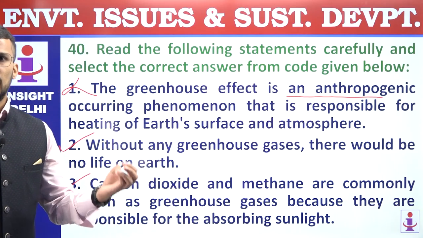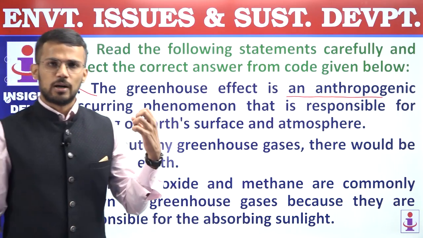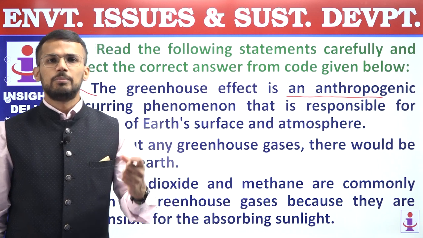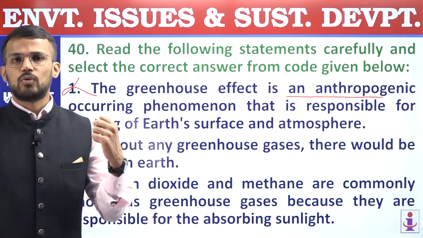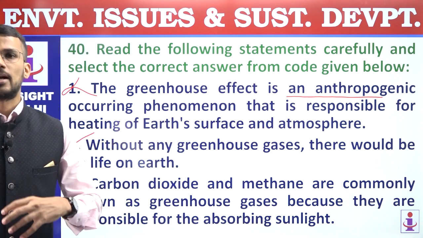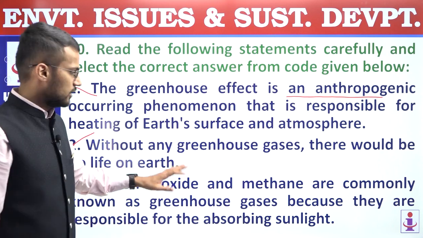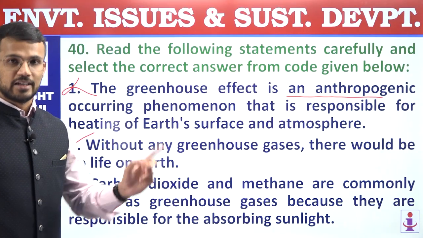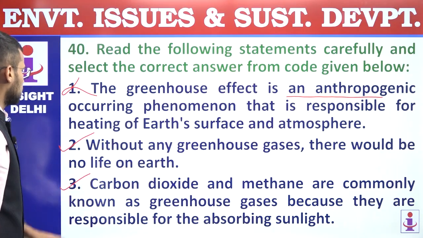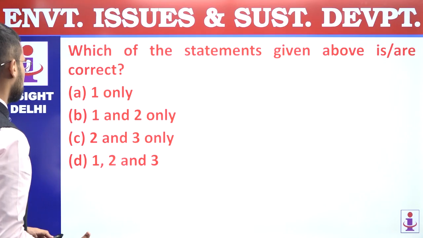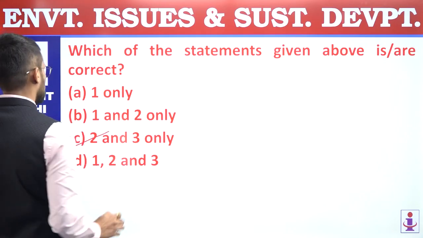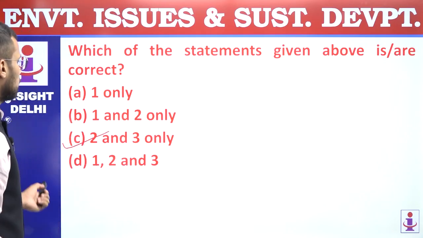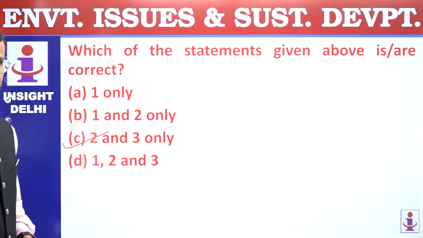Sunlight which is absorbed by Earth's surface will be emitted during night in the form of heat, and that will be trapped by these greenhouse gases. They do not directly absorb sunlight, but indirectly. Second and third statements, that's why, are correct statements, and hence answer is C, 2 and 3 only. Question number 40, answer is C.